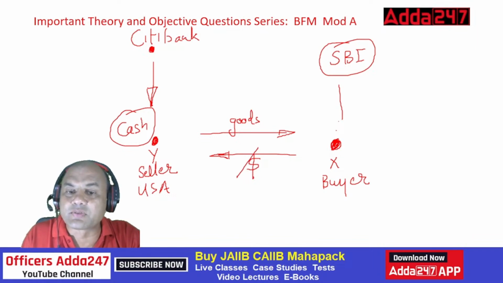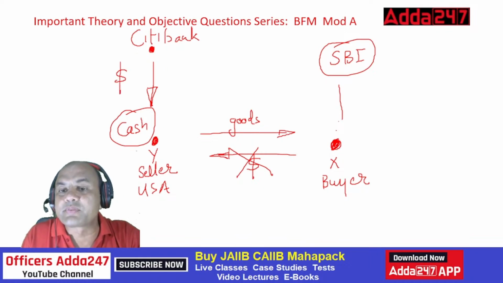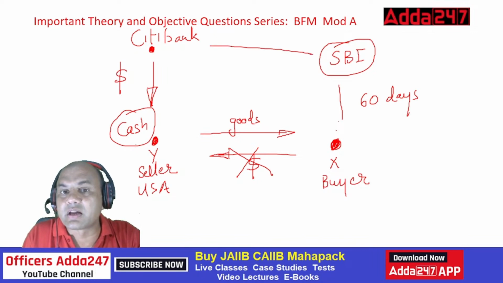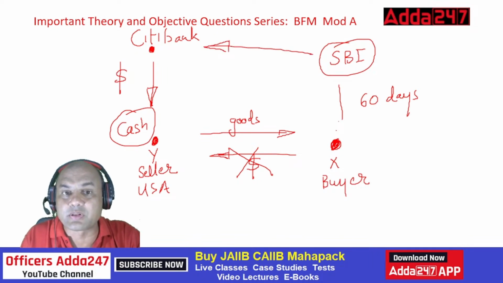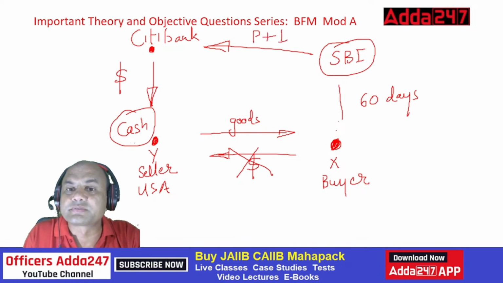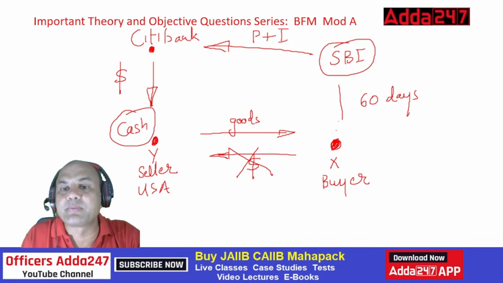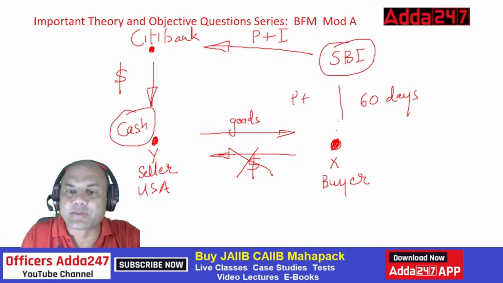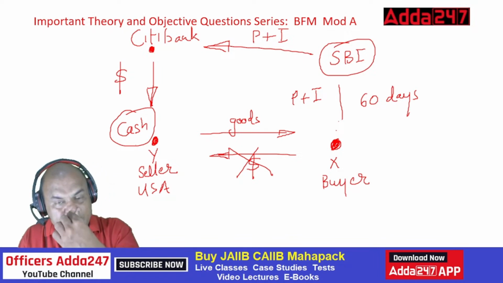After 60 days, now this line is gone because the money is received from Citibank, right? So after 60 days, X will tell SBI, I will pay you, and you pay Citibank along with interest, because Citibank is after all a bank giving a loan. SBI will pay principal plus interest, and similarly X will pay principal plus interest. SBI won't pay from its own pocket, right? So this arrangement where the buyer arranges for a foreign bank, Citibank, that is known as what?